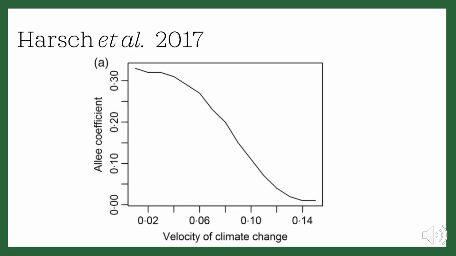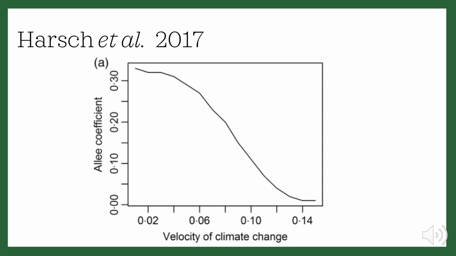In 2017, Harsh created a spatially explicit moving habitat model to show the dynamics between the changing climate and various factors, including the Allee effect. In this figure, you can see that there is an inverse relationship between climate change velocity and the Allee coefficient. A higher Allee coefficient correlates to a more severe Allee effect.